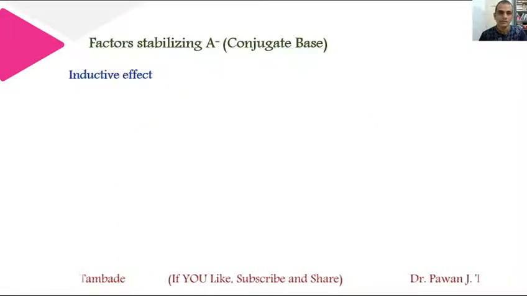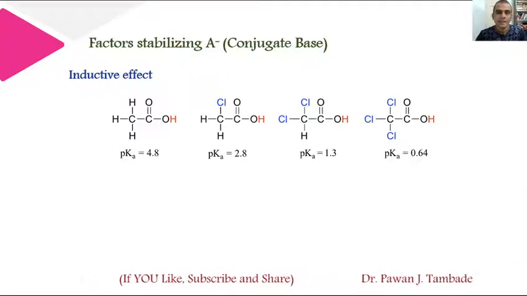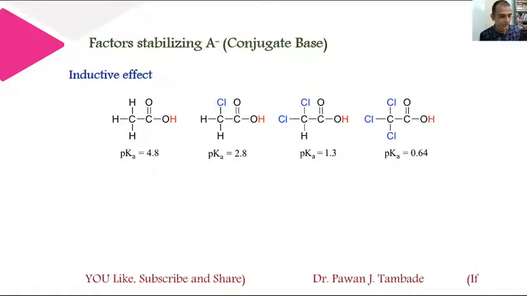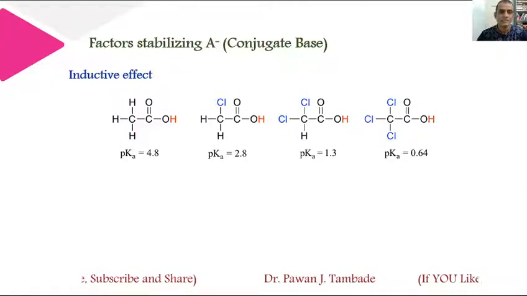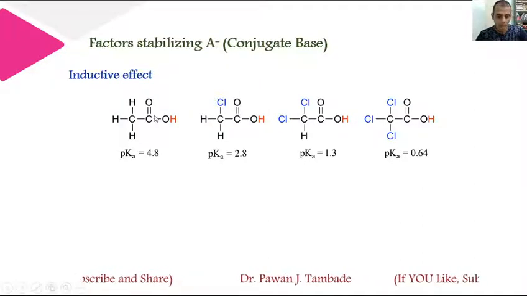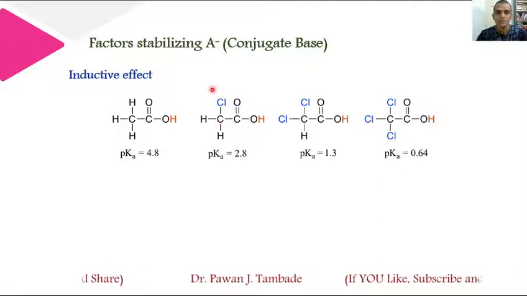Then next is inductive effect. We know that there are two types of inductive effect, positive inductive effect and negative inductive effect. If you look at these examples, in this case I have given acetic acid and some substituted acetic acids. This is chlorine at alpha position.